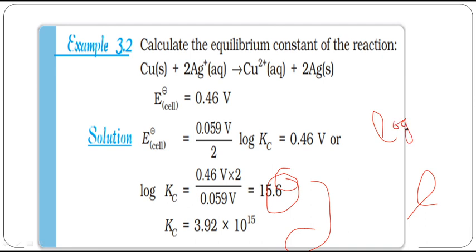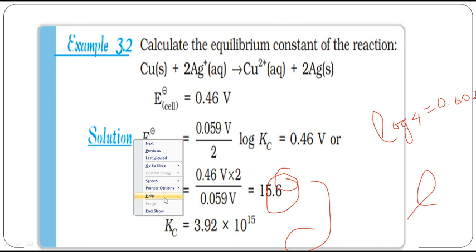What is the log value of 4? It is 0.6020. Okay, 0.6020. So they are writing exactly this. 0.6 means that corresponds to what? 3.92, or you can also write 4 here. Because 0.6020 means that corresponds approximately to 4. So 4 into 10 power 15. That is how you can convert a logarithmic number into a natural number.